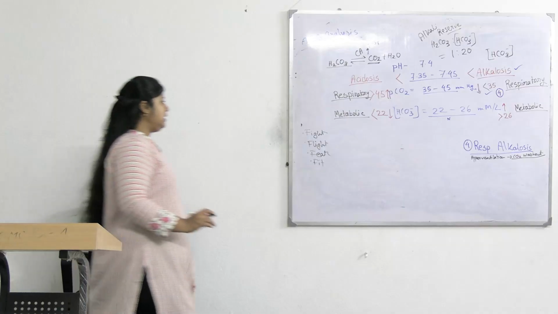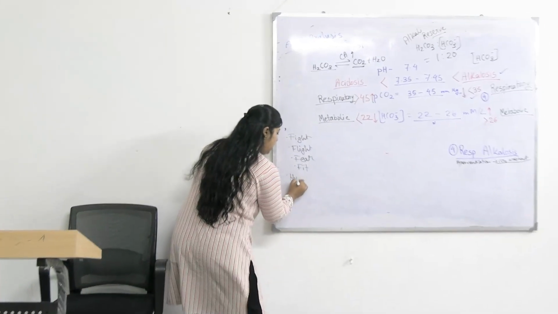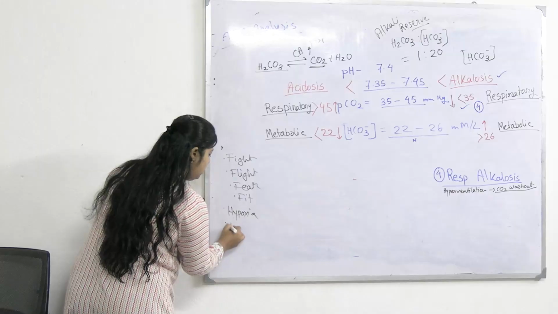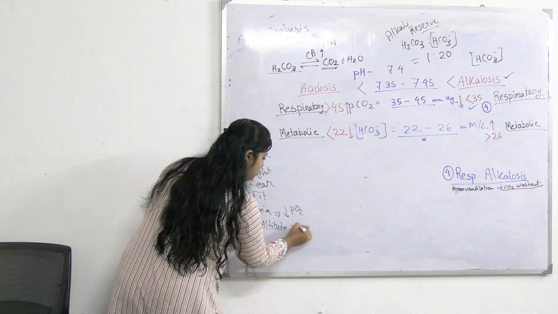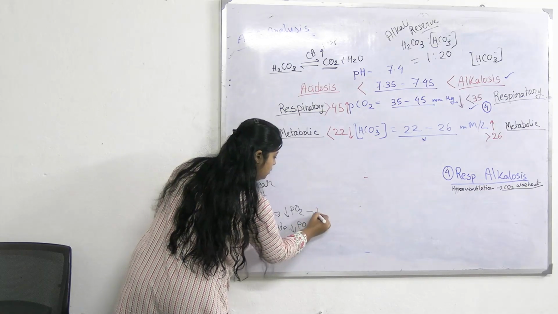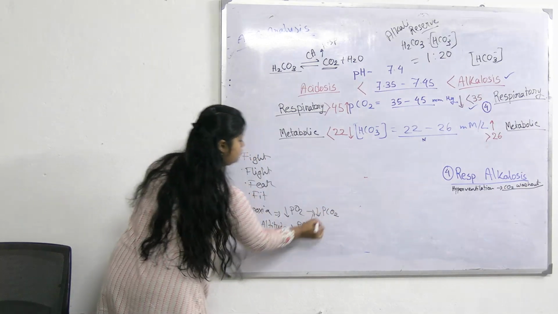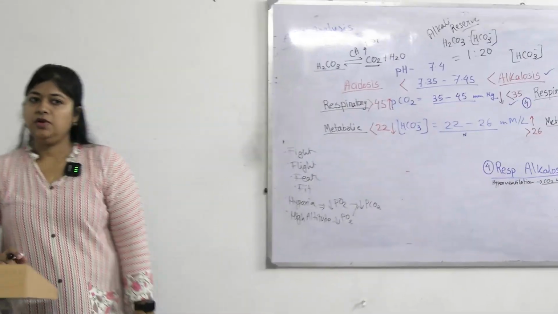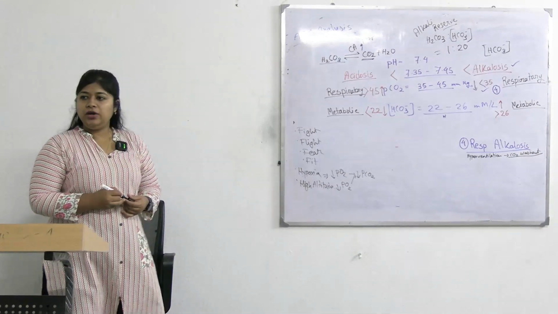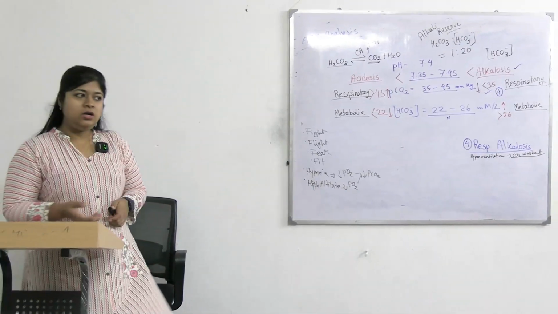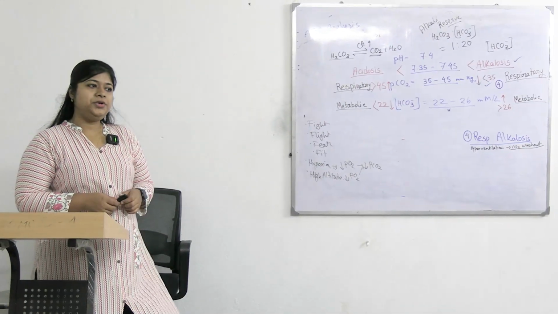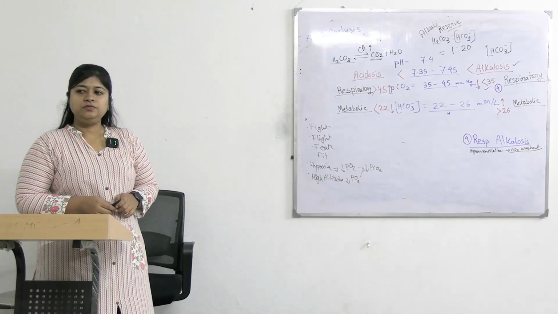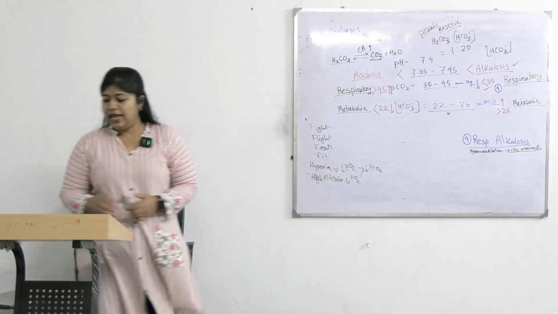Another thing is hypoxia and high altitude, where the partial pressure of oxygen is low, which will lead to decreased PCO2. In high altitude, the partial pressure of oxygen is low. Thus our body will get less oxygen and will produce less carbon dioxide. So these are the causes for respiratory alkalosis.